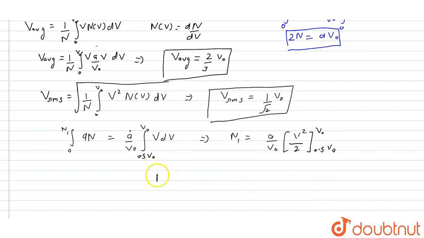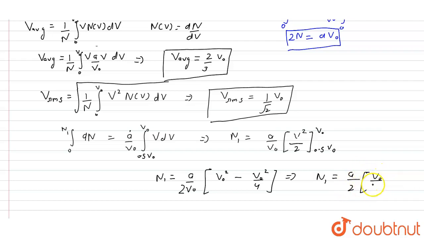We will get N1 is equal to a over v naught times v naught square minus v naught square over 4, over 2. Taking 2 outside, we get N1 is equal to a over 2 times 3 v naught over 4. We will get now N1 is equal to 3 a v naught over 8.